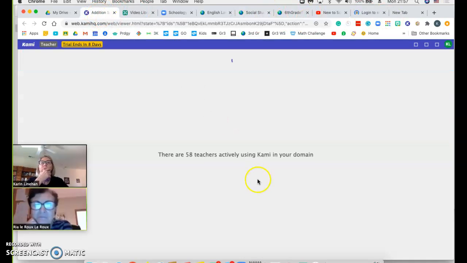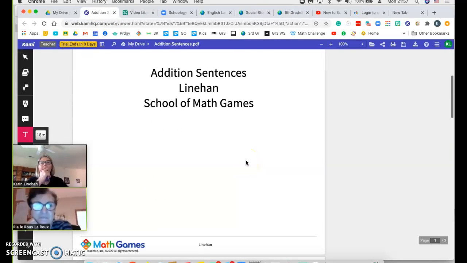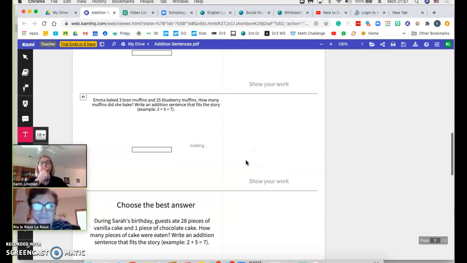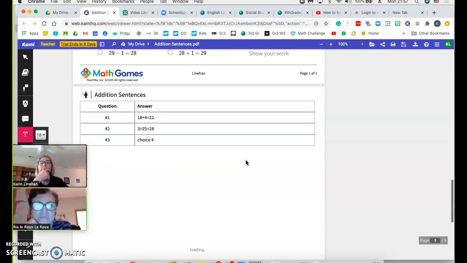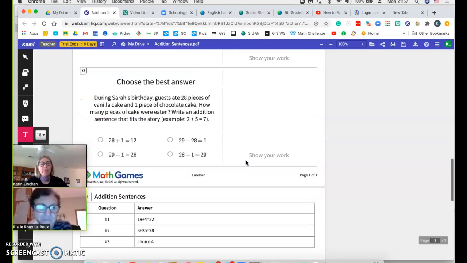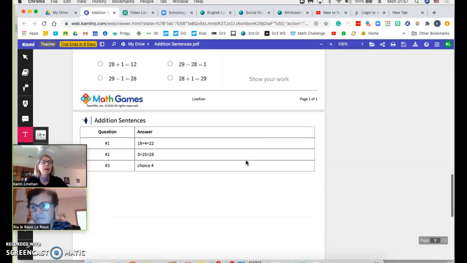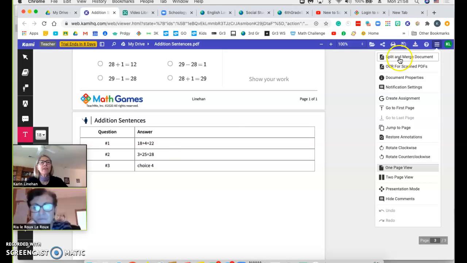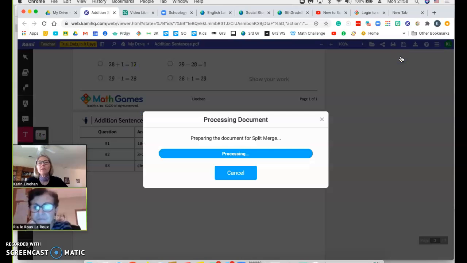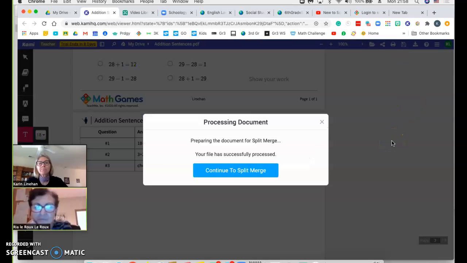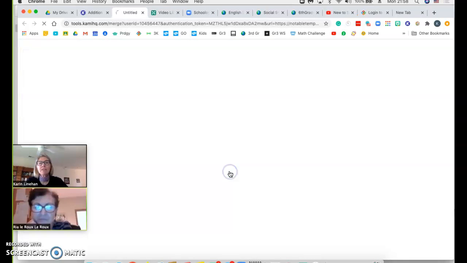So there's the workbook. There it is. So now I know it's there. The only thing that you might have to do, well, I'm going to show you how to do it. You don't want the answers in there, right? No. So what you need to do is split it. You're going to click on split and merge documents, and then press continue to split and merge.